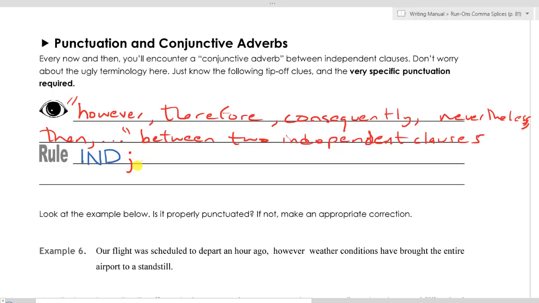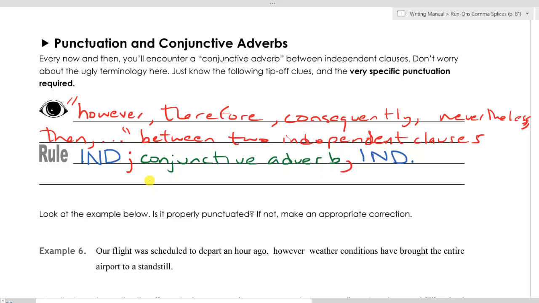Right after the semicolon will come our conjunctive adverb. Then we will need our other punctuation mark, the comma, and then we will need our second independent clause. That is the pattern that you need to follow if you see a conjunctive adverb between two independent clauses. The first independent, the semicolon, the conjunctive adverb, the comma, and then the second independent clause.